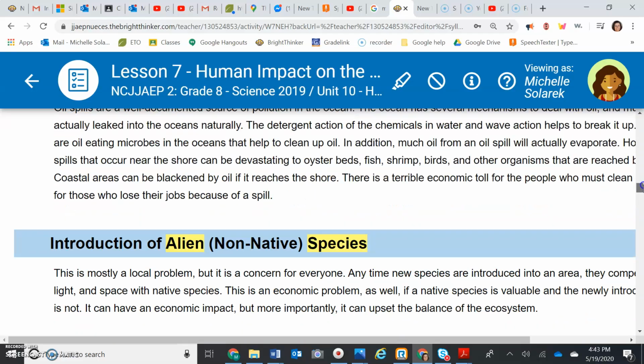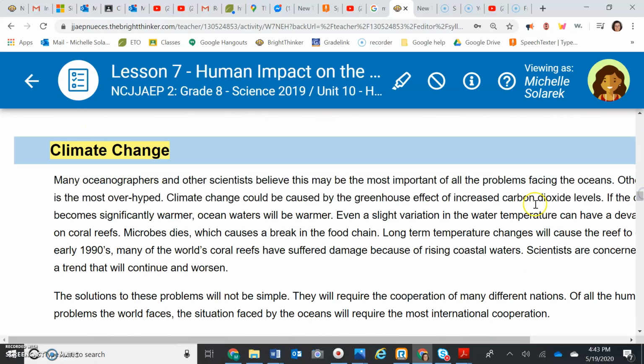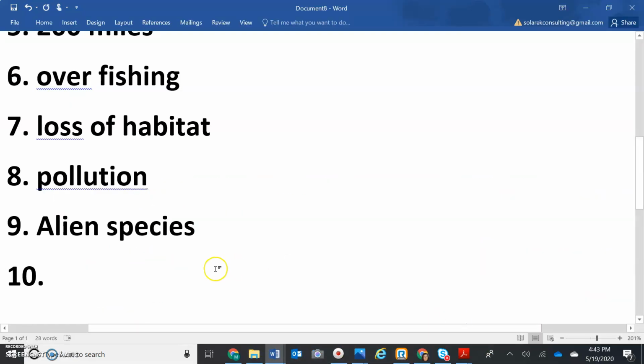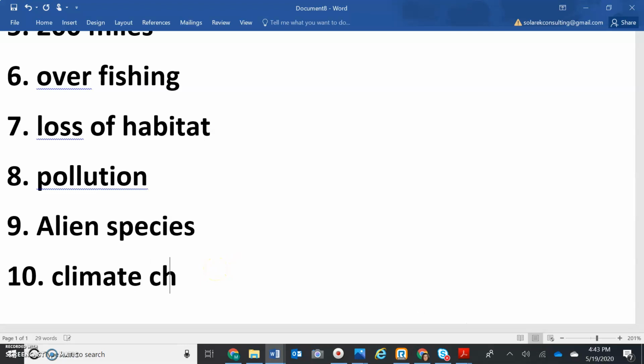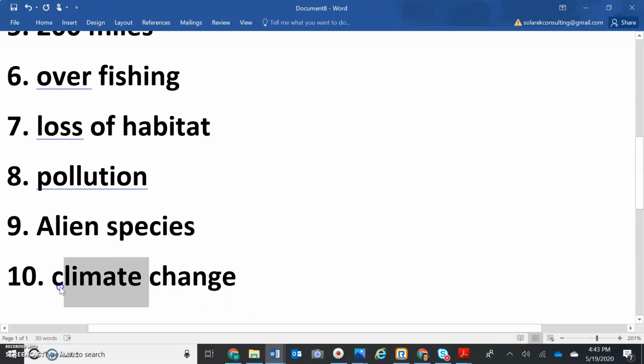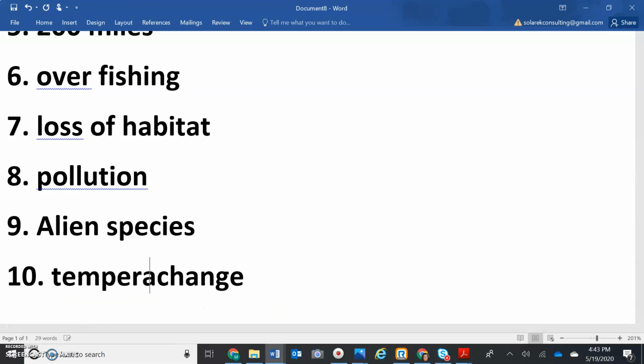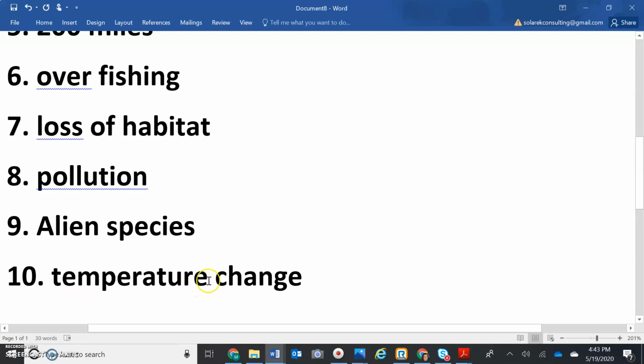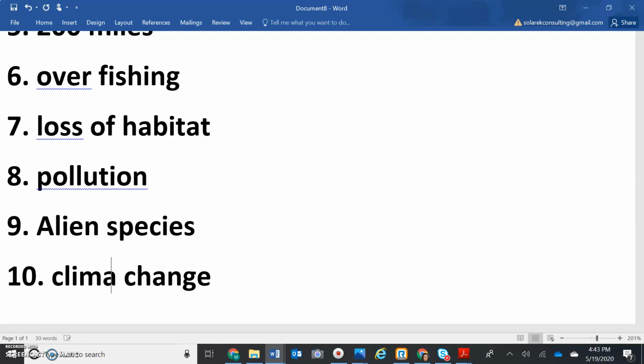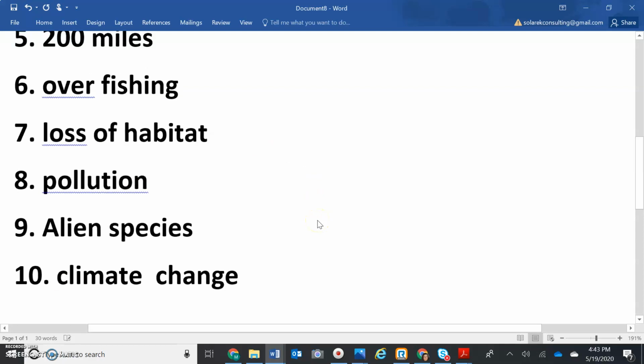Let's see, we have pollution, we have alien species, and climate change. So they are worried about the climate changing, and climate change is the same as temperature. Do you want to say climate change, or do you like to say temperature change? Which one do you like? Temperature change is a little harder to write, so I think you'll want to say climate change. Either one is good. Write down what you want. But they are worried about the ocean temperature changing, because if it gets too hot, the animals could all die. If it gets too cold, the animals could all die. So anyway, that is it. You have done it. That is a great job.